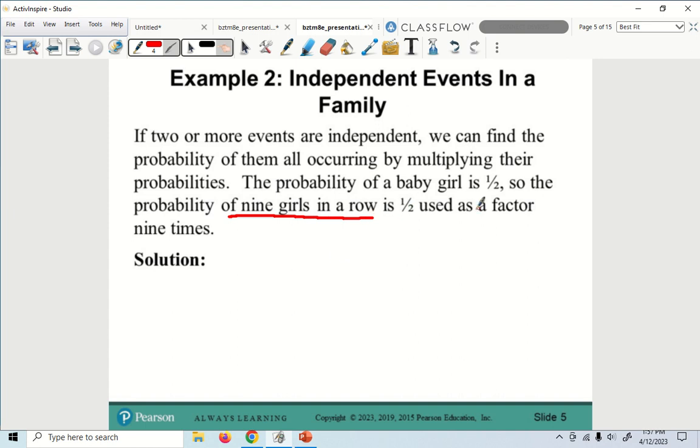So you're saying the first one, the chance for a baby girl, would be 1 over 2, right? Times, what about the second one? It's also 1 over 2, right? Third one. Fourth one. Fifth one. Sixth one. Seventh one. Eighth one. Am I on 1, 2, 3, 4, 5, 6, 7, 8, and then the ninth one? 1 over 2, right?